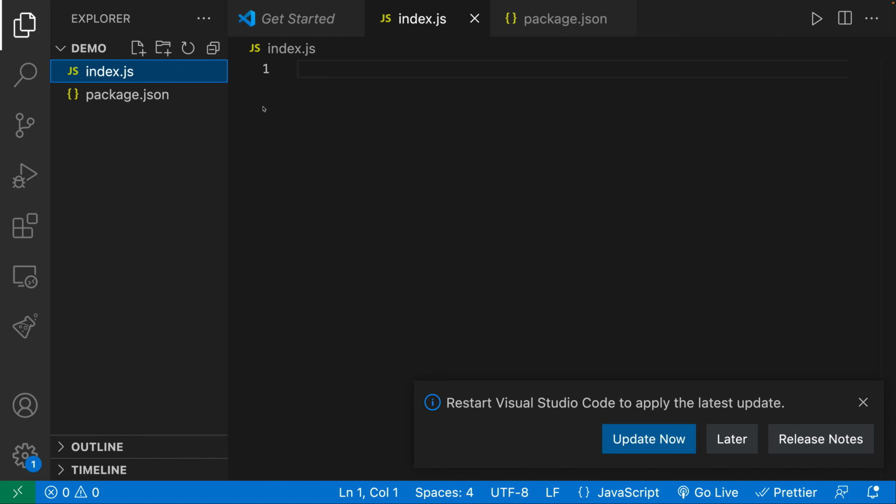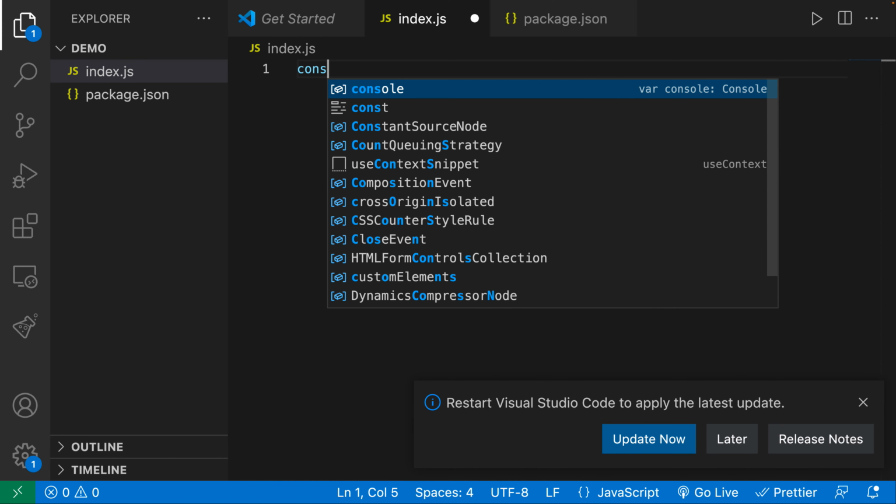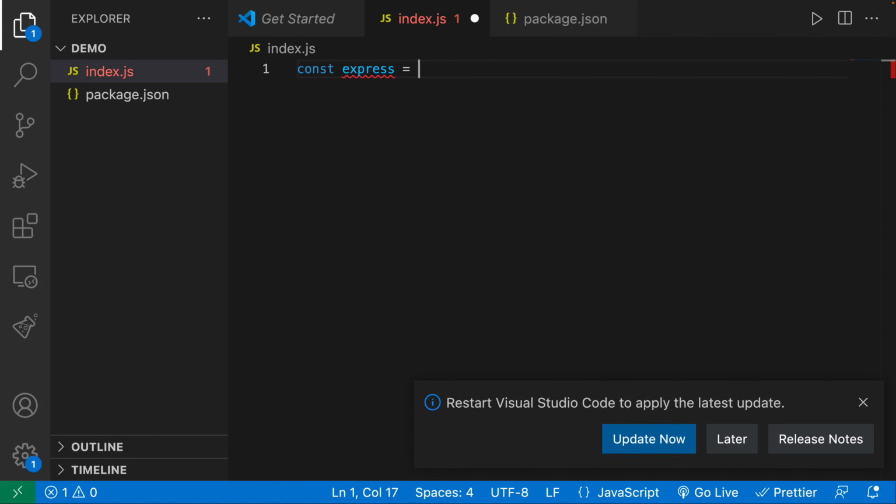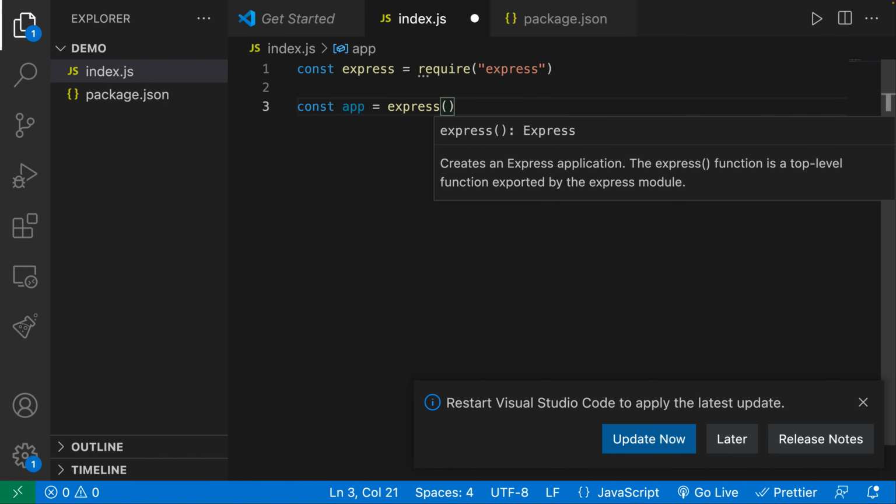So the first thing that we're going to do is grab Express from that dependency that we just installed. So I'm going to require in Express. I'm going to create an Express application.